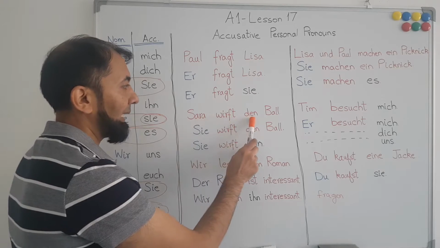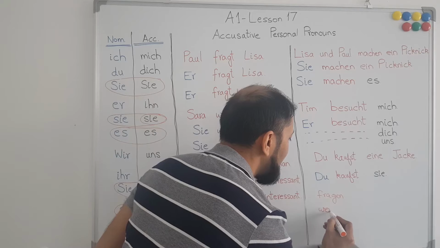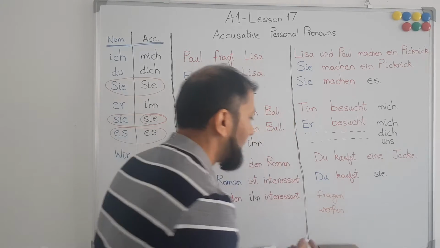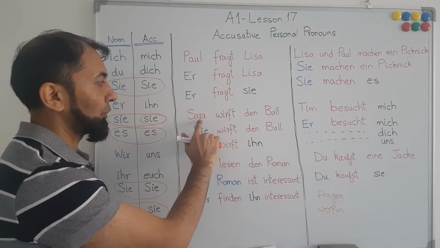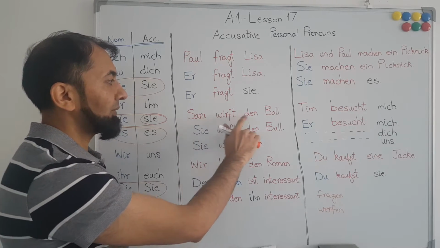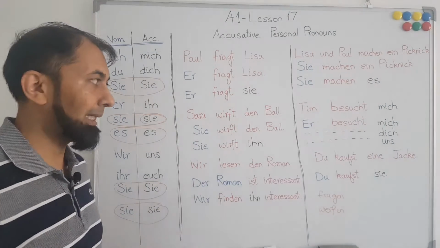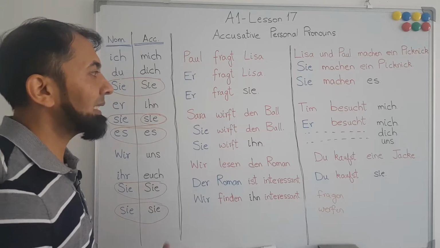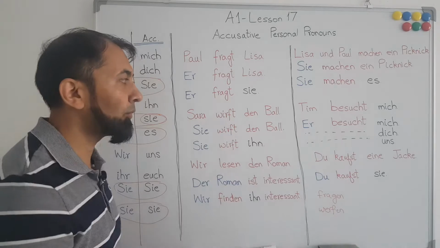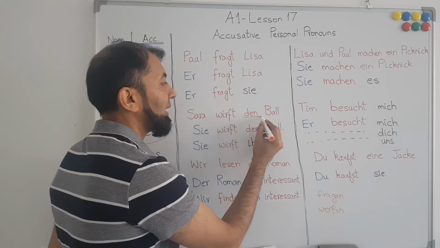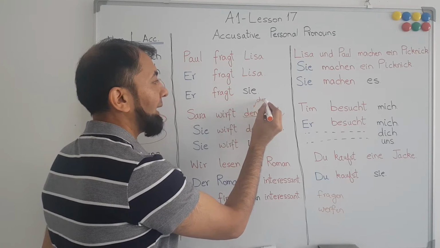Next example is Sarah wirft den Ball. Werfen is again a German word which means to throw, and if we conjugate it according to Sarah, then it will become wirft. So Sarah wirft den Ball. Ball is a masculine noun, therefore it has the article der, and since Sarah is performing an action on the ball, it is in the accusative case, and in accusative case the article will be changed to den.